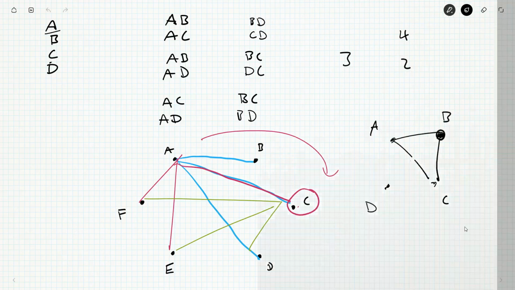I'm just trying to avoid doing casework, and I feel like it's going to devolve into me doing casework. Is there another way to think about this? 6 friends at a party, each person shakes hands with 3 other people. The problem is sort of the choice. I think that's the issue.